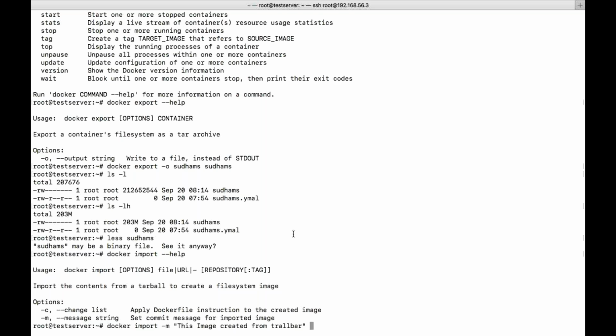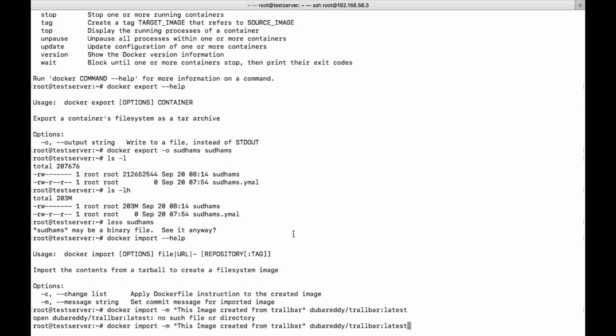You want to give the repository name, let's say Sudham's, or my Docker repository name is this. I just want to save it like latest. No such file or directory. Oh, okay. Got it. I need to give the file name.